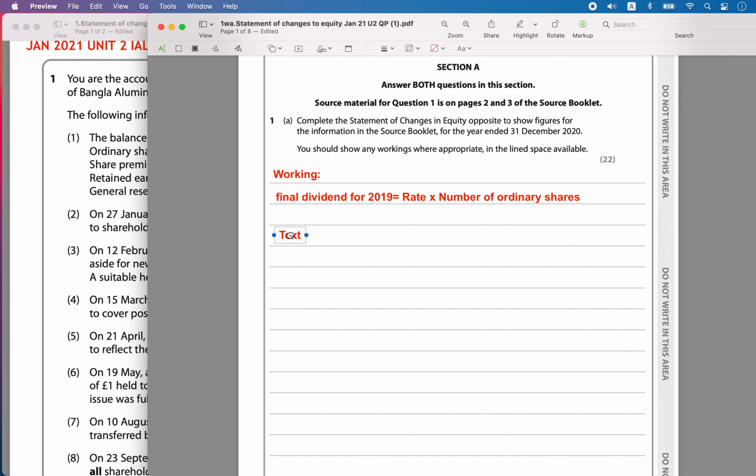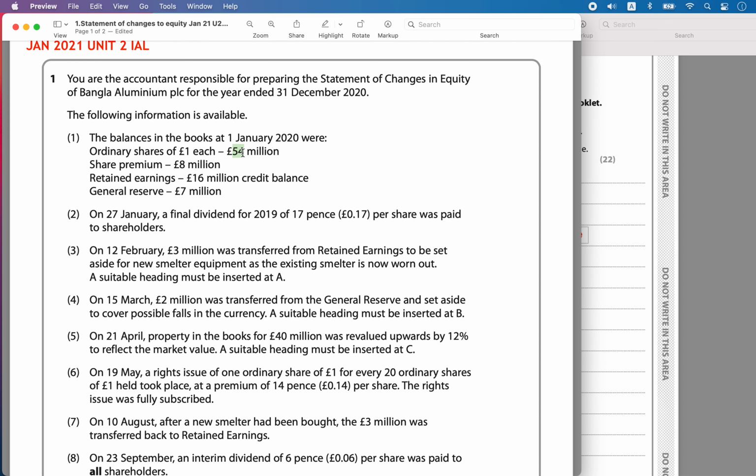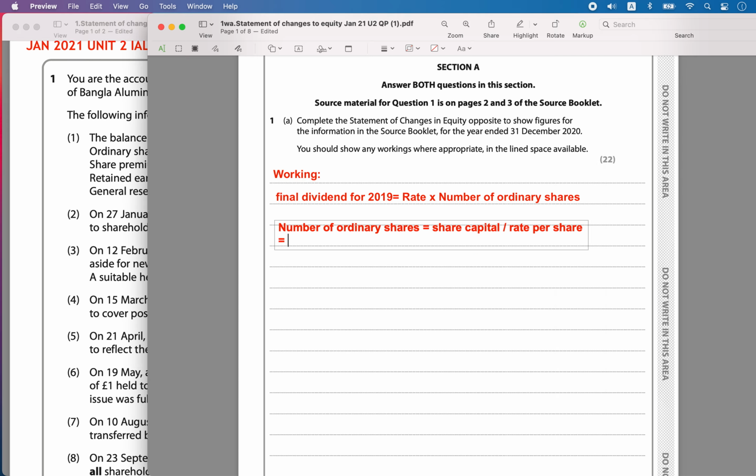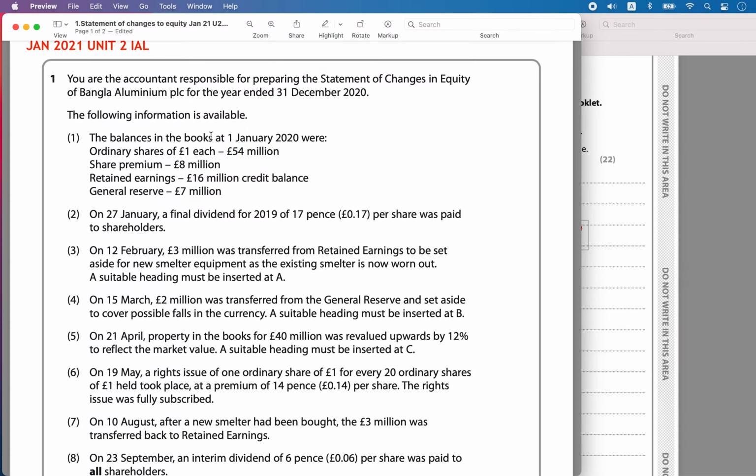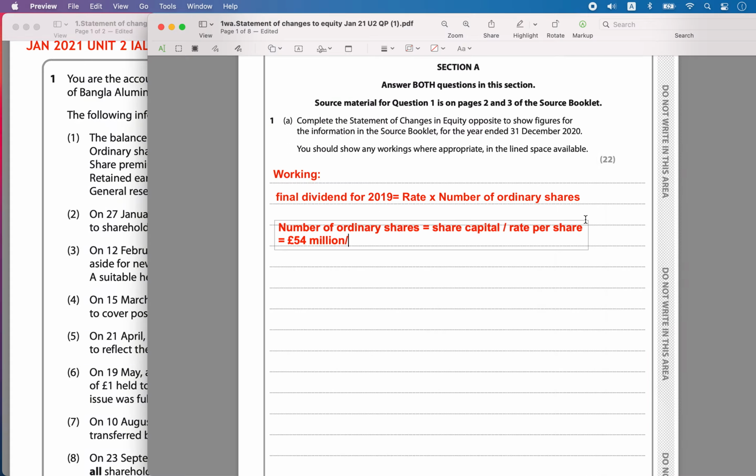The number of ordinary shares will be equal to the share capital value divided by the rate per share. That is going to give you your number of shares. Now we know that 54 million pounds is the share capital value, divided by the rate per share, which is £1 each. So you will get 54 million shares.